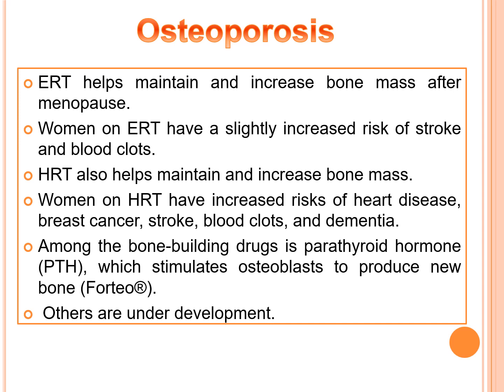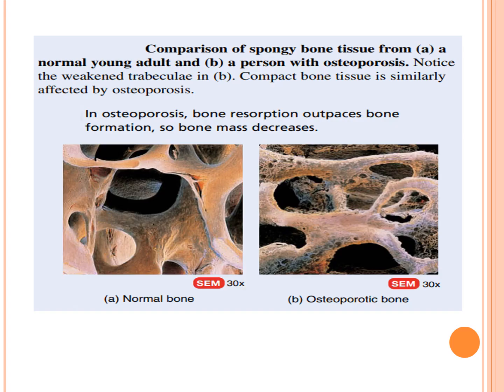Among the bone-building drugs is parathyroid hormone, PTH, which stimulates the osteoblasts to produce new bone. Others are under development. Here you can see a comparison of spongy bone tissue from a normal young adult and a person with osteoporosis. You can find weakened trabeculae.